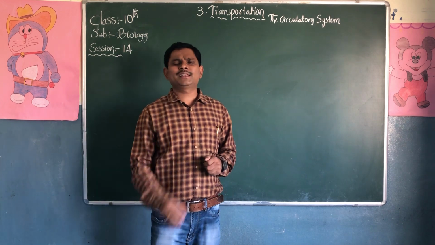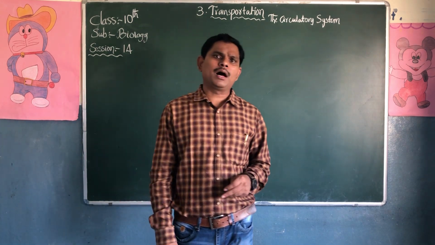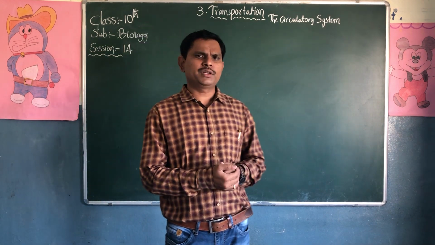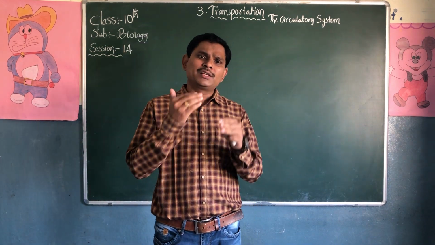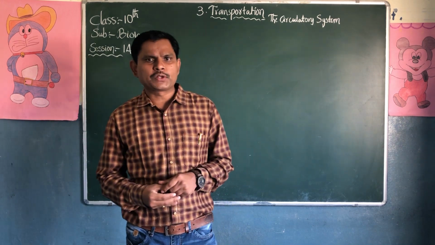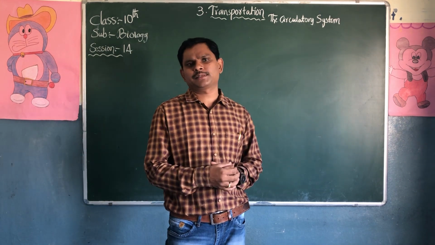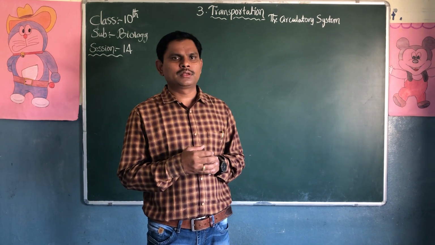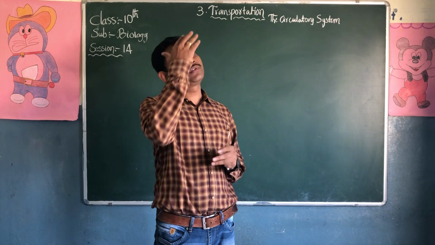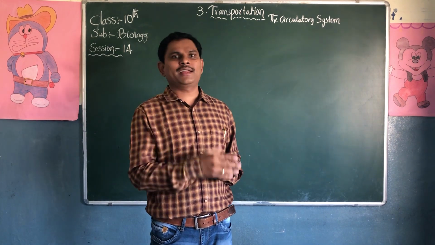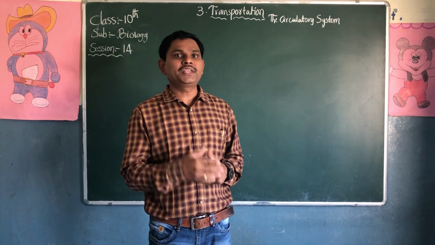So come to the unicellular organisms. They have only a single cell, like amoeba, planaria, paramecium. It is very easy to transport the materials within the cell by the process of diffusion and osmosis. But come to the multicellular organisms, like some plants that are 100 feet, 200, 270, 300 feet tall, redwood plants, oak trees.